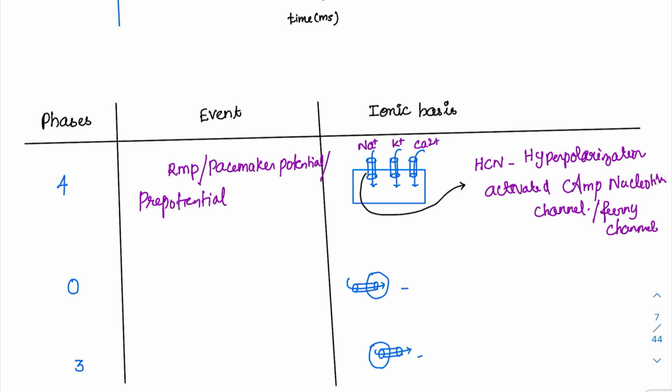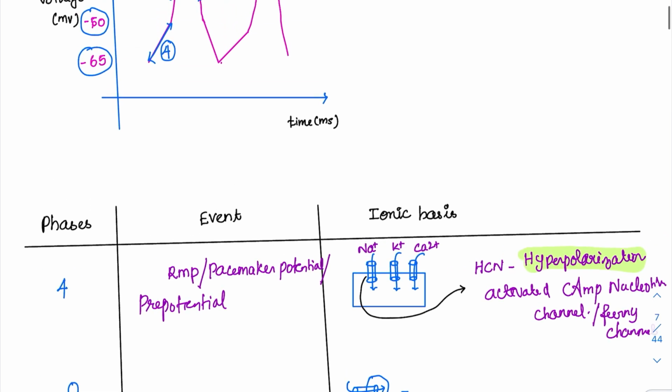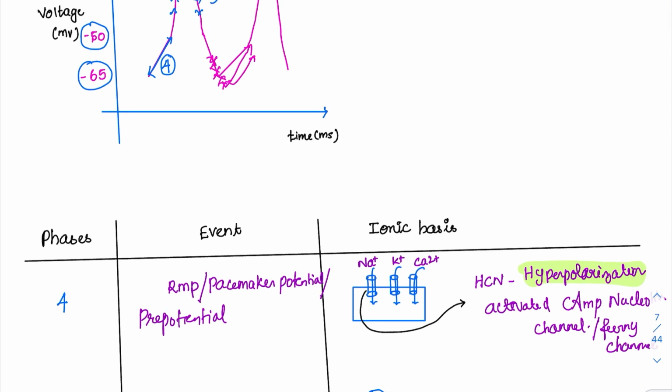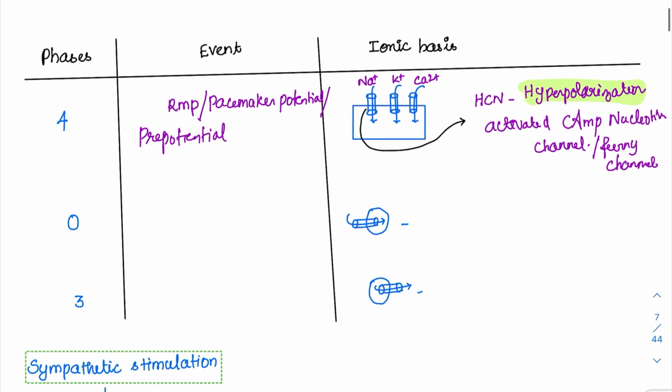Why is it called the funny channel? Because there are only a few channels which can get activated because of hyperpolarization. Usually depolarization will open the channel, and hyperpolarization inactivates most of the channels. But for these channels, whenever the potential goes into a hyperpolarization state, they will activate and bring it back up. So they keep on bringing the pre-potential to the threshold levels. These hyperpolarization activated channels are present in the SA node, and some of them are responsible for taste sensation also, like the sour taste. In special senses, sour taste is done with the help of these HCN channels.